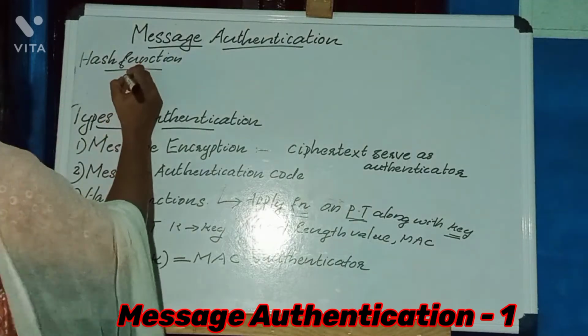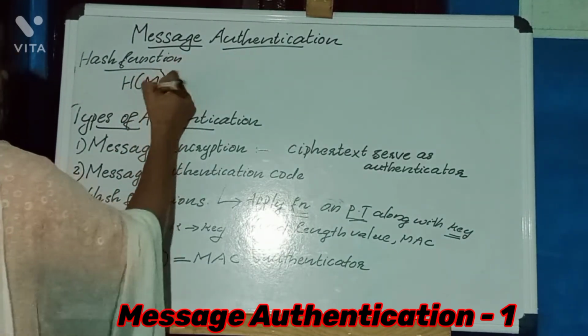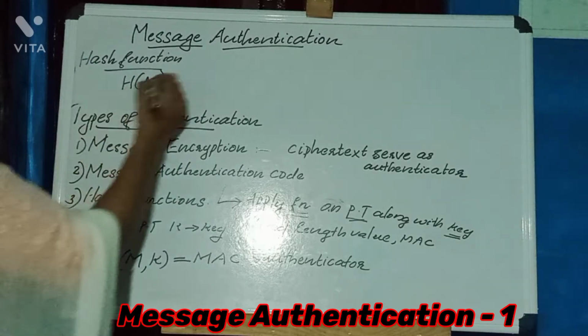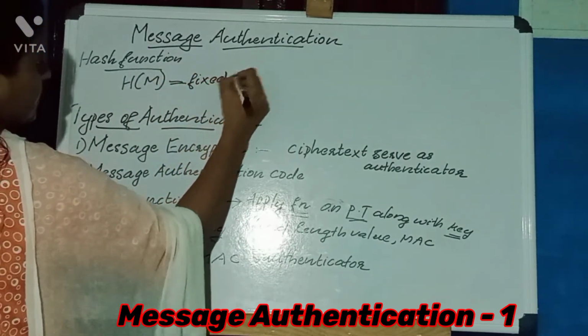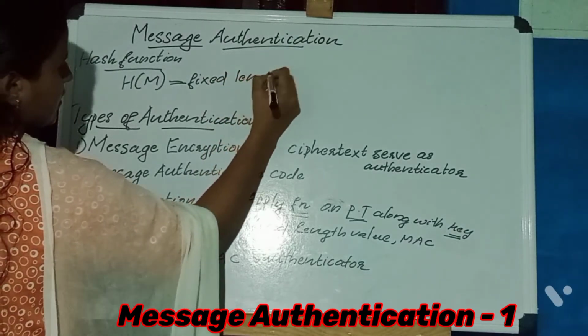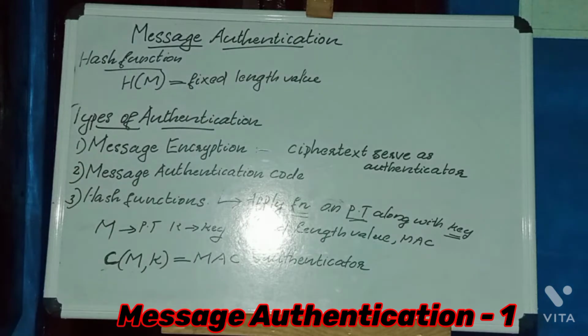Then we produce a fixed length value, that is the hash code, that serves as the authenticator.